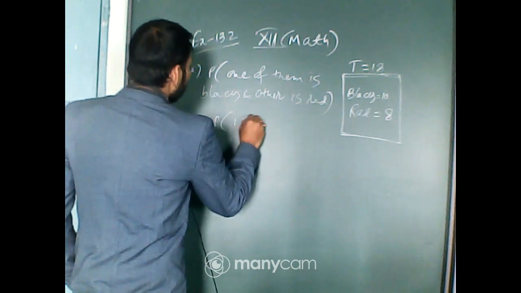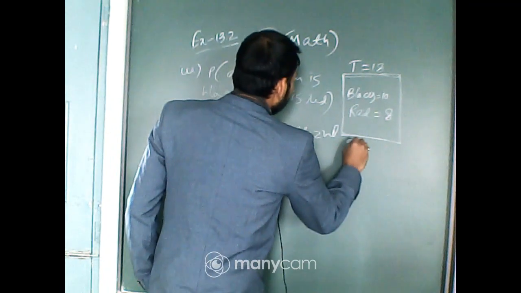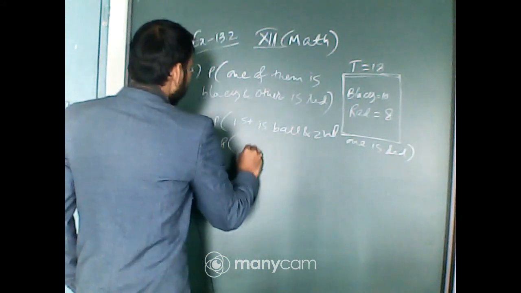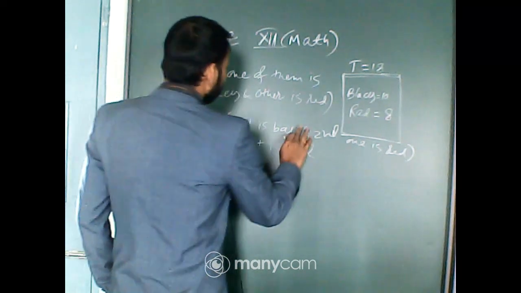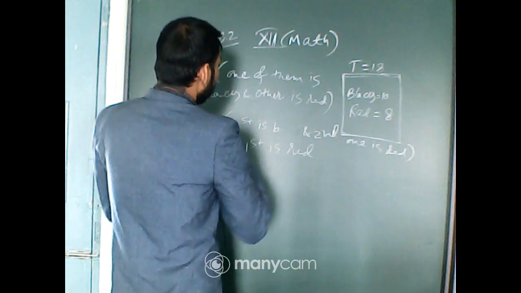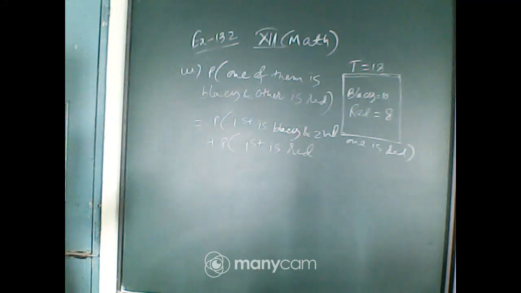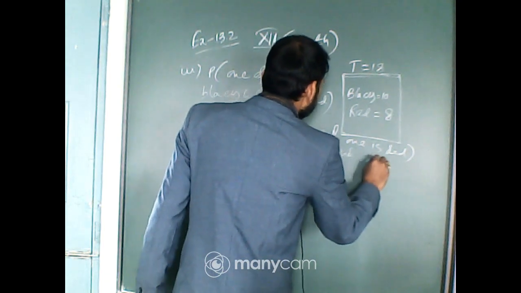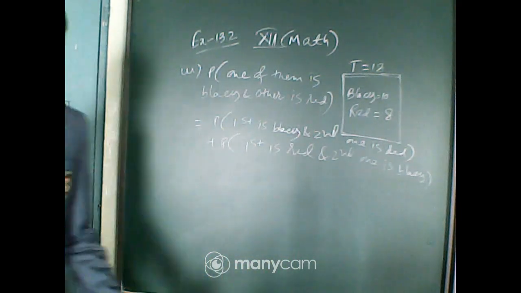P of first one is black and second one is red, plus P of first one is red and second one is black. Isn't it? The two mutually exclusive portions, events.